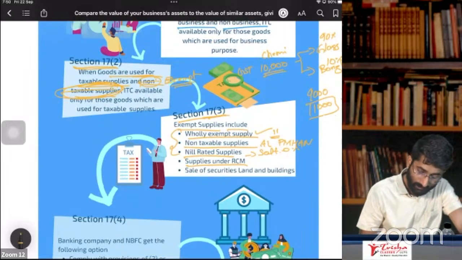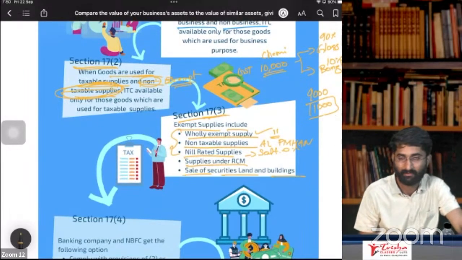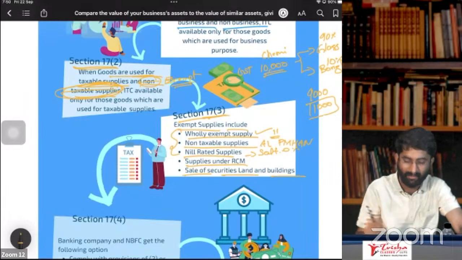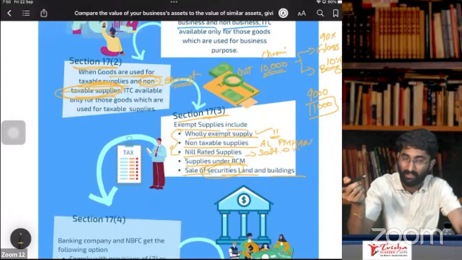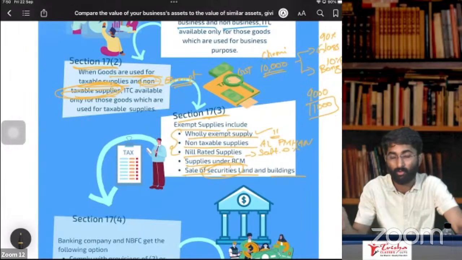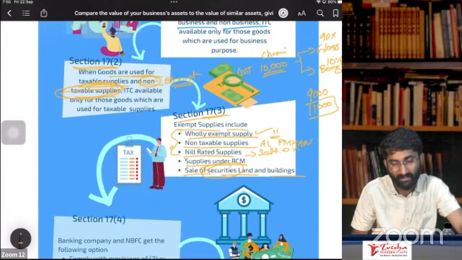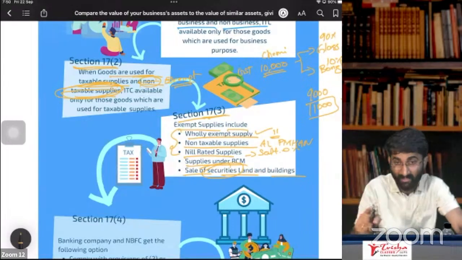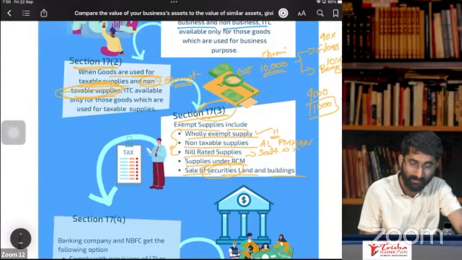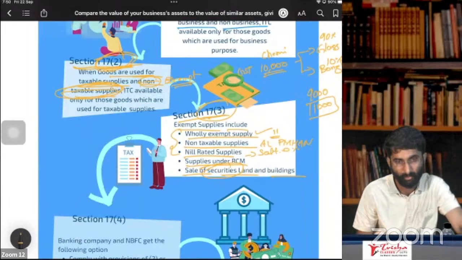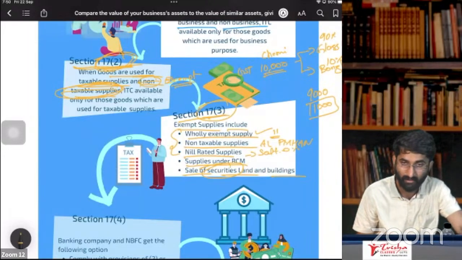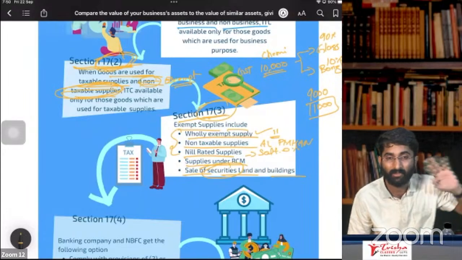And sale of securities, land and buildings. Securities, we know that section 2, subsection 52, it is neither goods, and section 2, subsection 102, nor service. Securities are neither goods nor service. But still, for the purpose of section 17, subsection 2, that is also included.